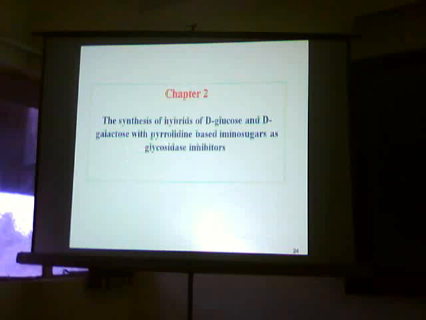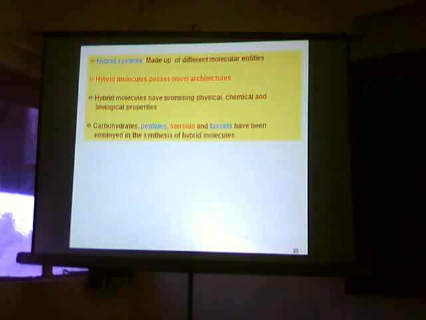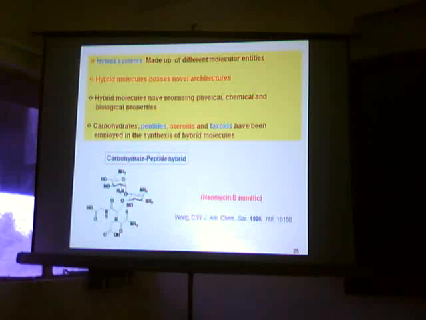Chapter 2. The synthesis of hybrids of D-glucose and D-galactose with pyrrolidine-based iminosugar as glycosidase inhibitors. Hybrid systems are made up of different molecular entities. Hybrid molecules possess novel architecture and these have promising physical, chemical, and biological properties. Carbohydrates, peptides, steroids, and taxoids have been employed in the synthesis of hybrid molecules.